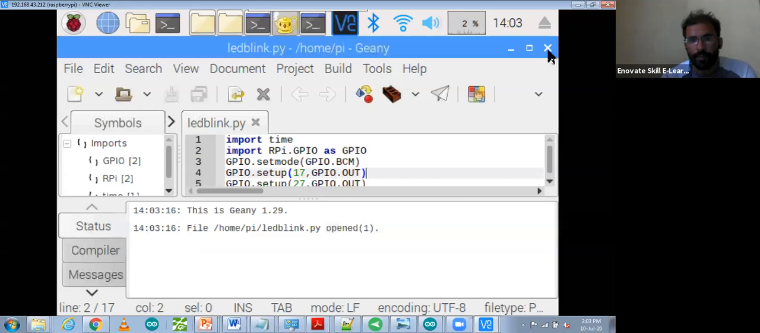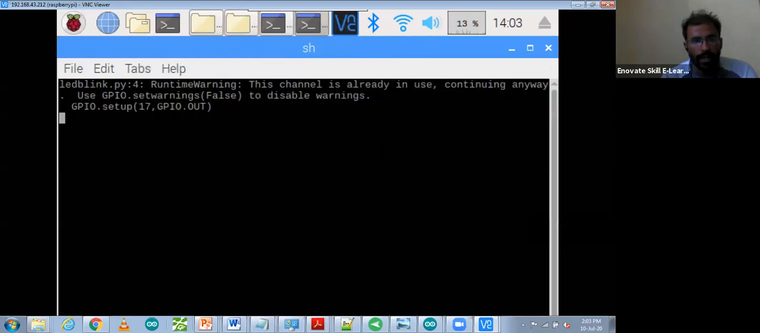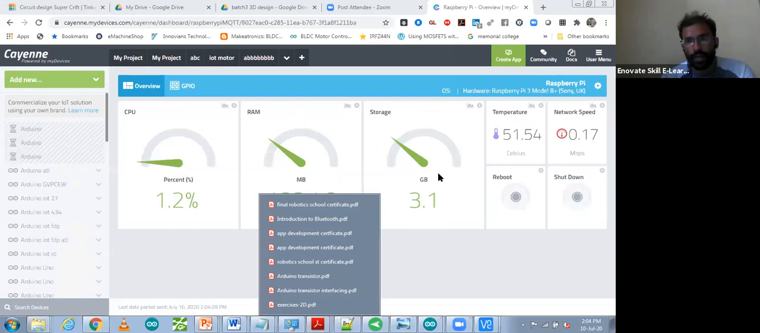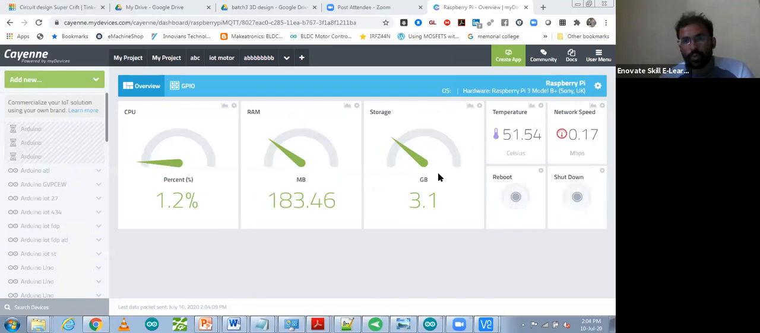So now I'm going to sum up over here. If any participant has any kind of doubt, you can see this one is running. You can do Control C, and this will get stopped. Now I'm coming back to Jenny to run Python 3. Yes, sudo python led blink.py. Python also we have to mention to run it.